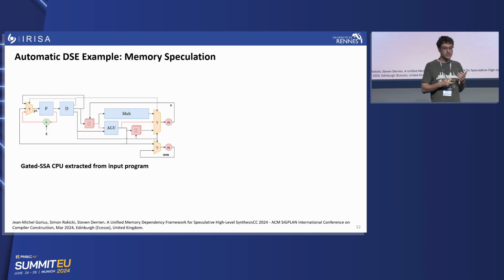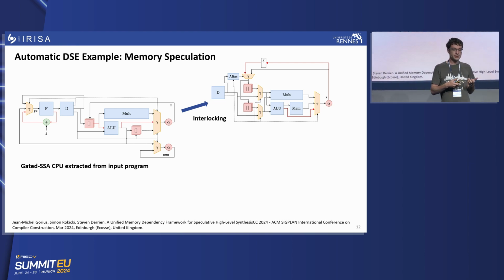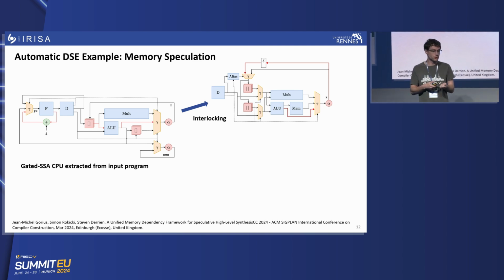And once we have this representation, we can apply some automatic transformation on it to have different pipeline possibilities. So for example, we can transform the memory accesses on the register file, and we can insert some logic for interlocking. It means that we will add something that detects aliases between two consecutive iterations. So here, it will detect that one instruction uses the result of the previous instruction, and if we detect that, then we stall this pipeline for a few cycles until the result is ready, until the result is written in the register file.